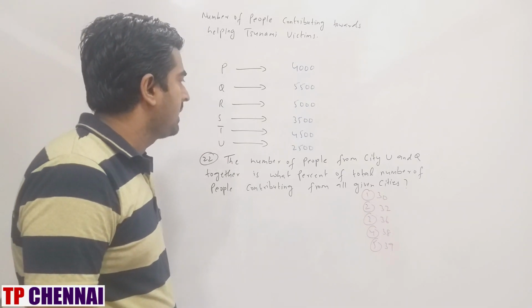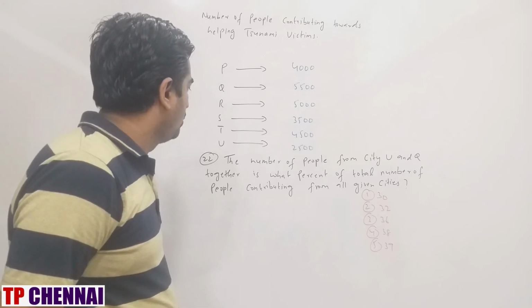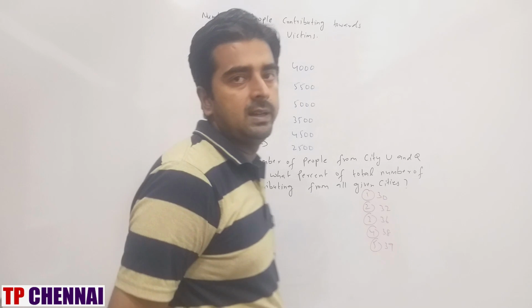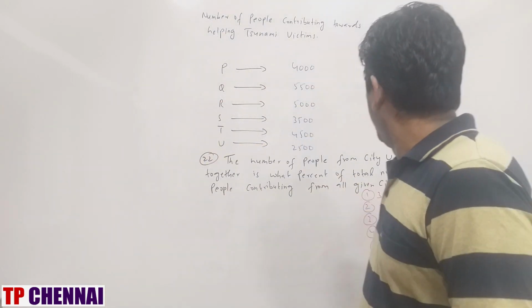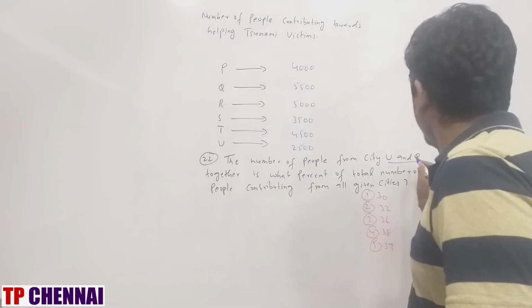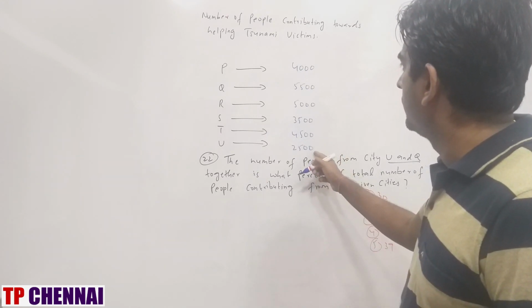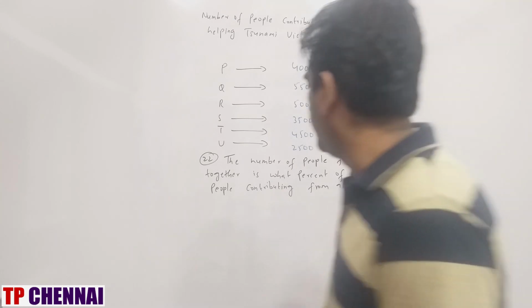The number of people contributing from city U and Q together is what percent of total number of people contributing from all the given cities together? U and Q, right? U and Q, what is the value? U is 2500 and Q is 5500. Total is how much? 8000.